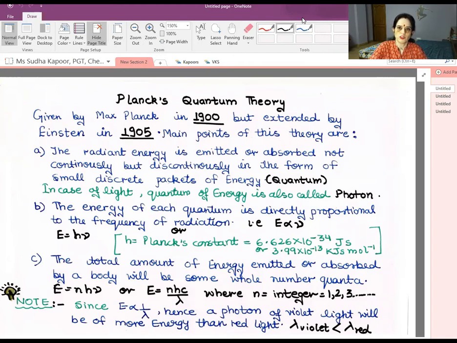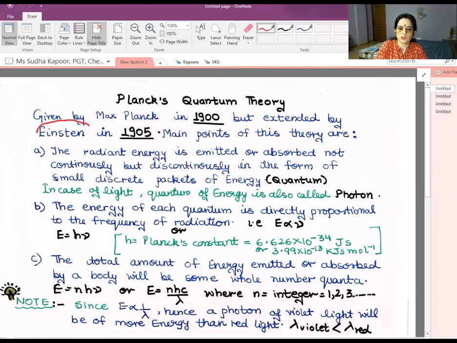The development of Bohr's model deals with two main concepts, that is the particle nature and the wave nature. So now you have gone through the wave nature part. One of the very main topics is electromagnetic radiation, and now we are talking about the particle nature of the electromagnetic radiations. This concept was basically given by Planck's quantum theory, and Max Planck in 1900 gave this theory, which was later on extended by Einstein. So the theory was given by Planck but was extended by the scientist Einstein.